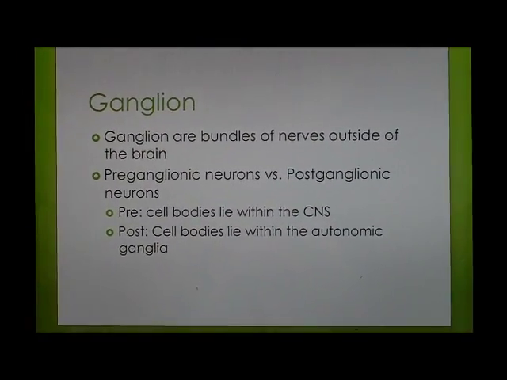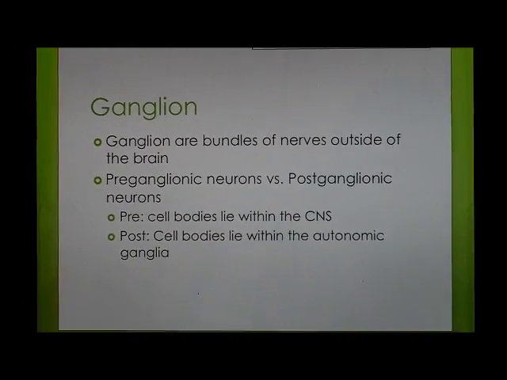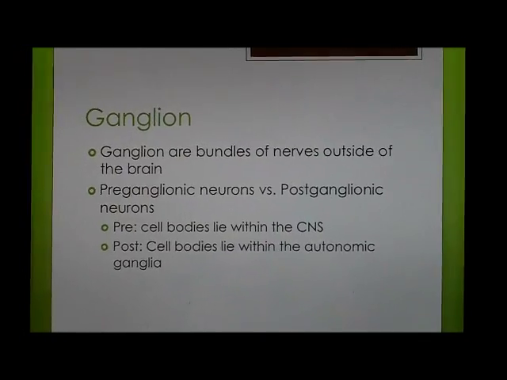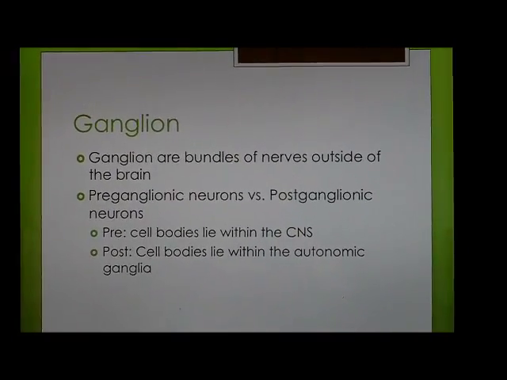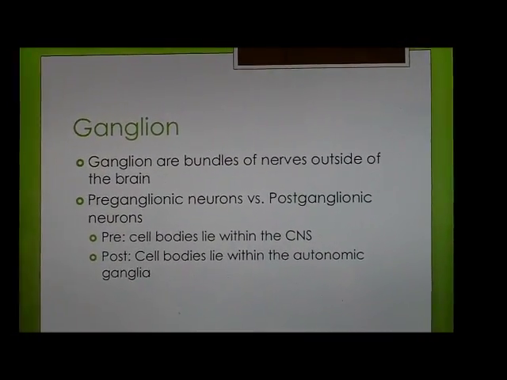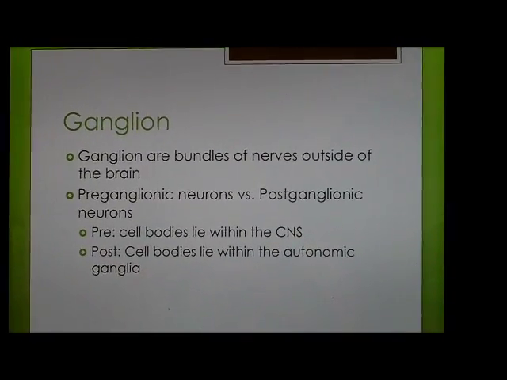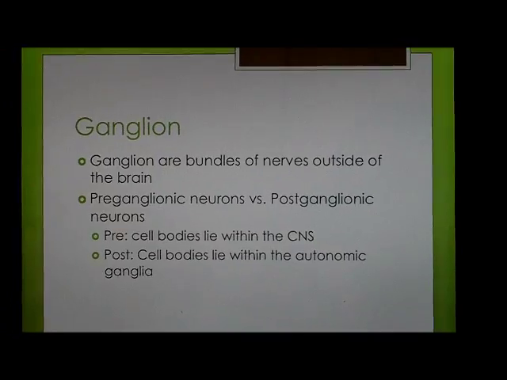Ganglia are bundles of nerves outside of the brain. Preganglionic neurons versus postganglionic neurons. Your preganglionic neurons have cell bodies that lie within the central nervous system, as in your brain and spinal cord. Your postganglionic neurons have cell bodies that lie within the autonomic ganglia.